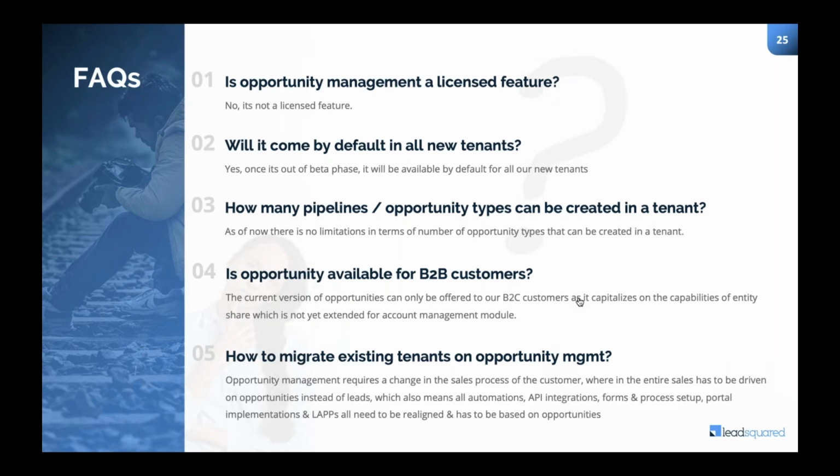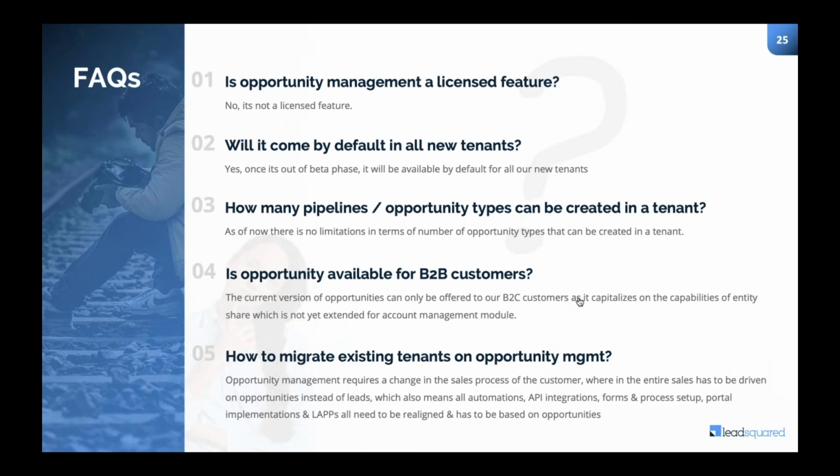So that's all that I have for today's session. Another very important thing that I would like to highlight here is that opportunity management is available on mobile as well, and we will be having a different webinar for the mobile side of opportunity management very soon. In the next webinar we'll be covering everything about how field sales reps can use opportunity management and cater to different types of use cases that they encounter in their everyday life.